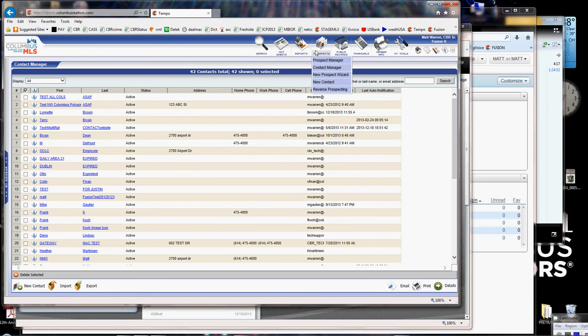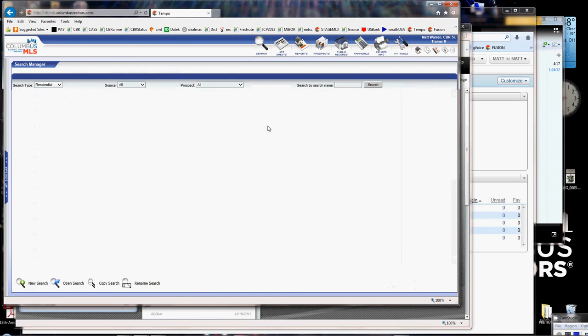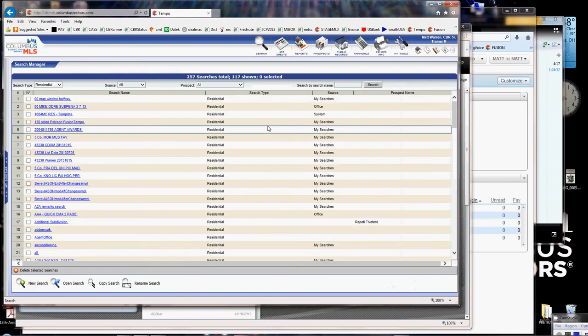What we're talking about are the searches, and so I'm going to go to the search menu and go to Search Manager here in Tempo. Again, contacts and searches are two different things. The contacts should transfer, but watch the video on backing up your contacts. It's always a good idea to have a backup of your contacts. That said, this video is about saved searches.